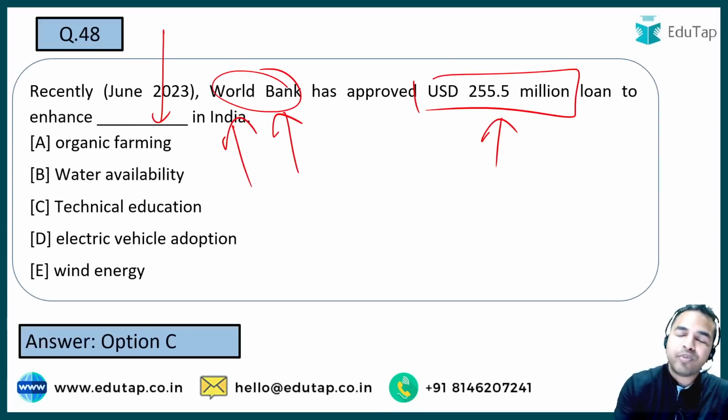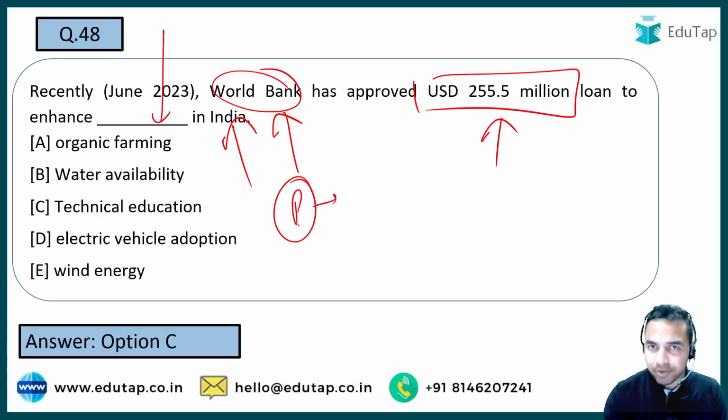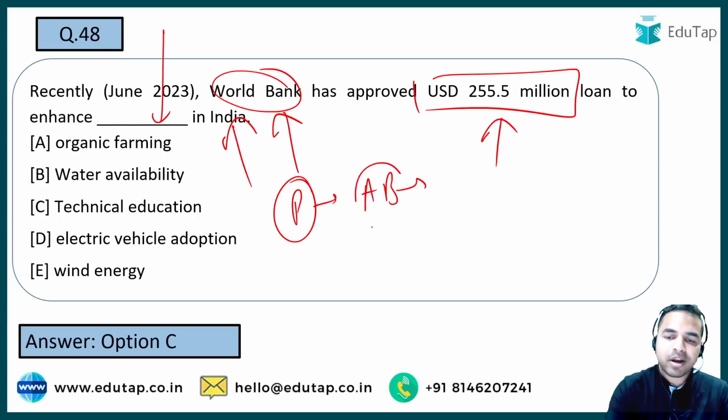Before moving on to the next question, one very important thing related to the World Bank: the president of the World Bank. What is the name of that person? That is Ajay Banga, who has been recently appointed as the president of the World Bank, and Ajay Banga is the right answer. So now guys, there is another important point you have to remember, that Ajay Banga is associated with MasterCard. Okay, that is the right part.